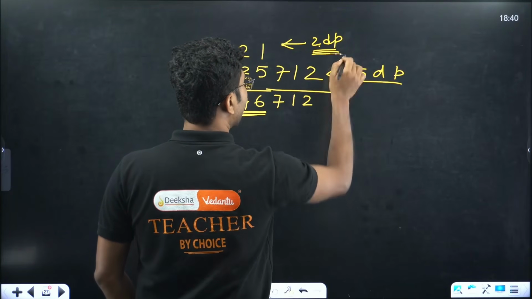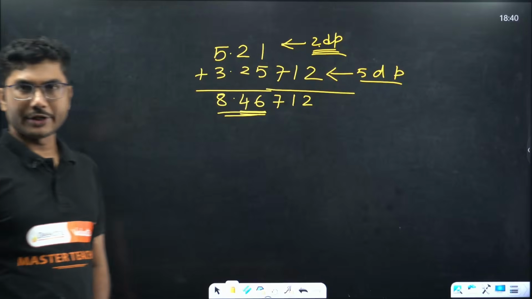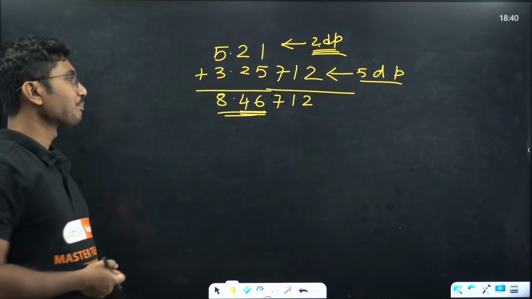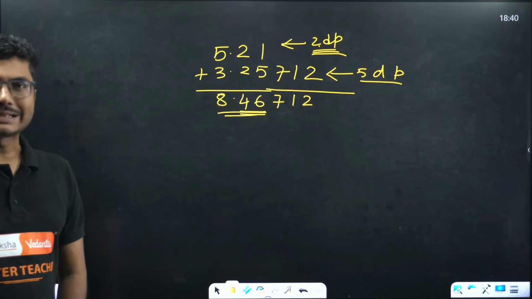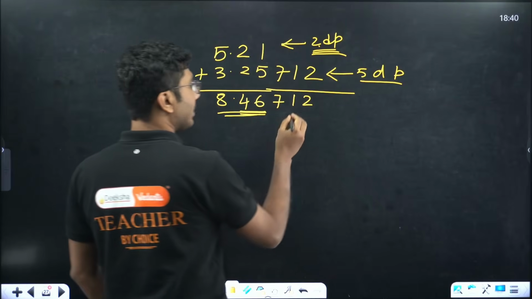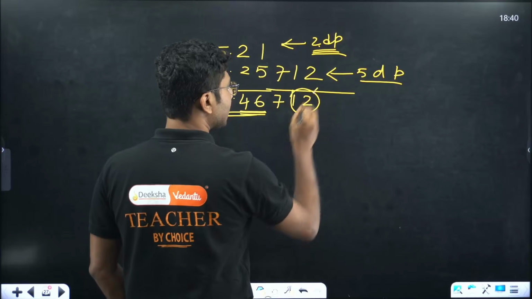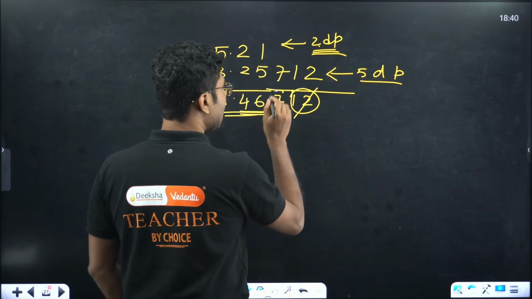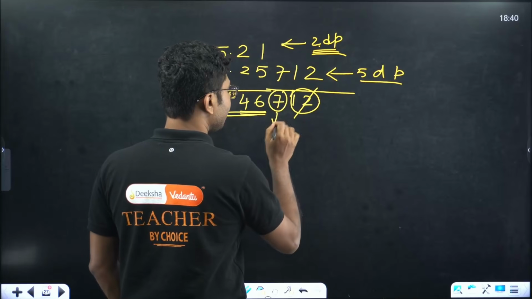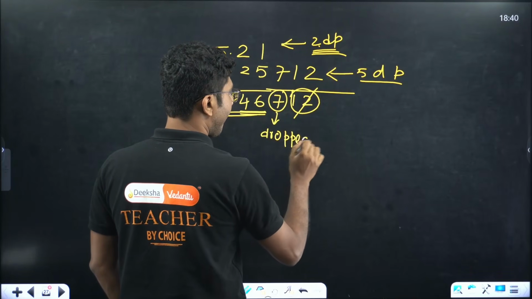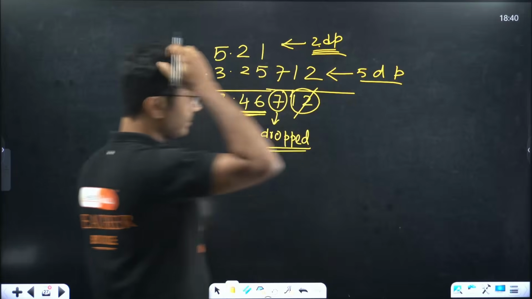Between 2 and 5, obviously 2 is smaller. So you have to keep the second decimal place. And when you are getting the second decimal place, you need to remember that these two are not even considered. Only the digit that you need to consider is this 7. This must be dropped.